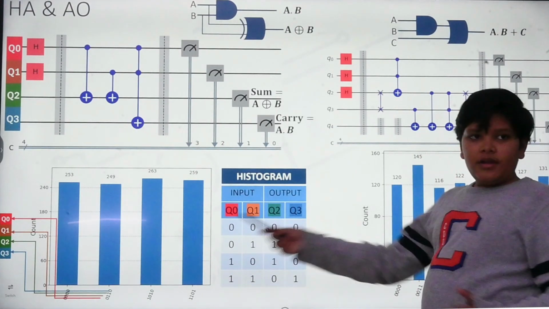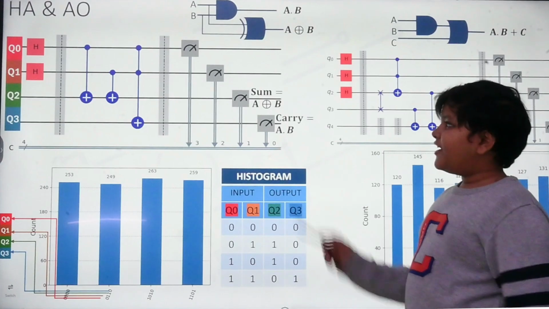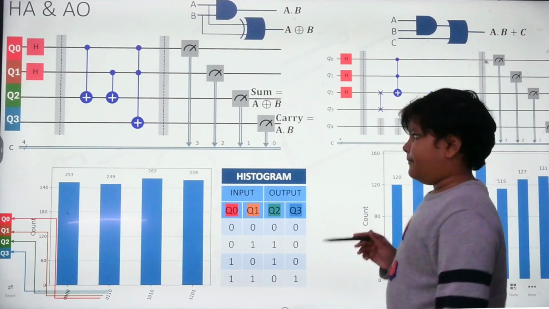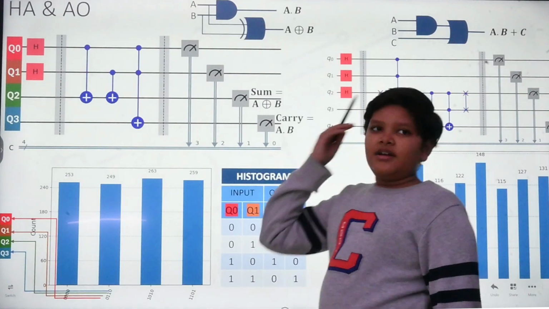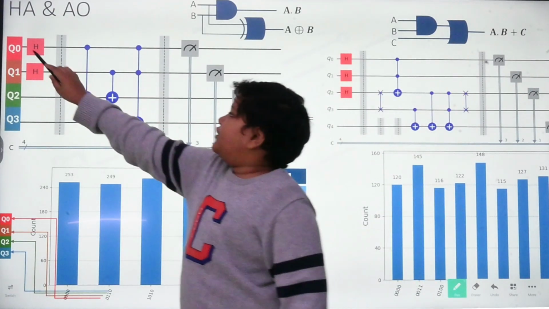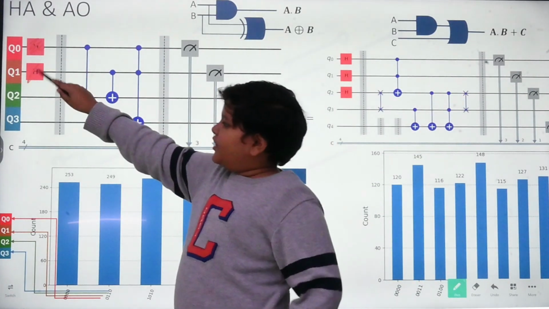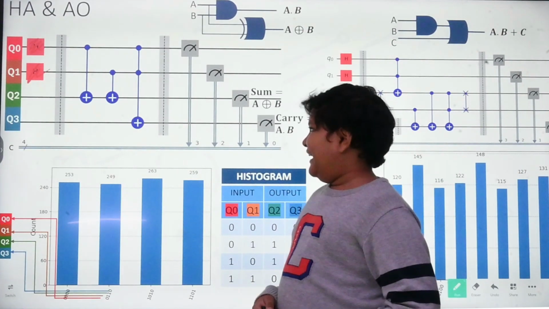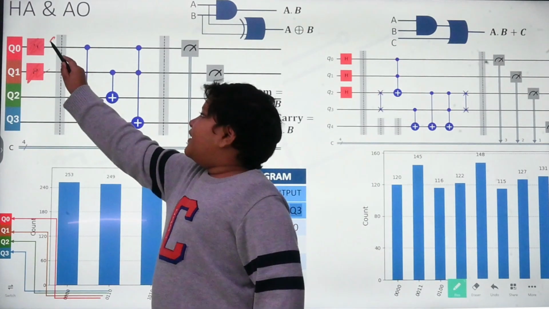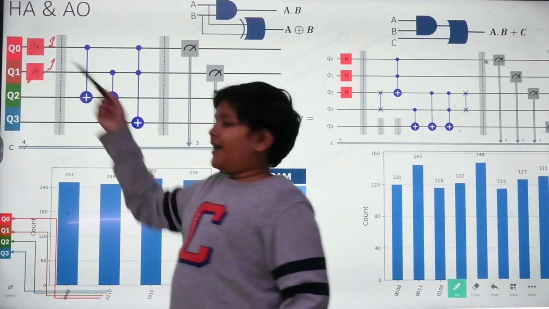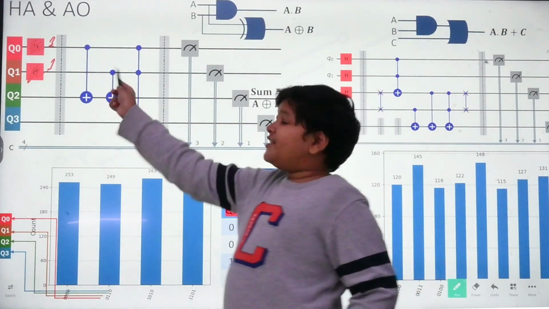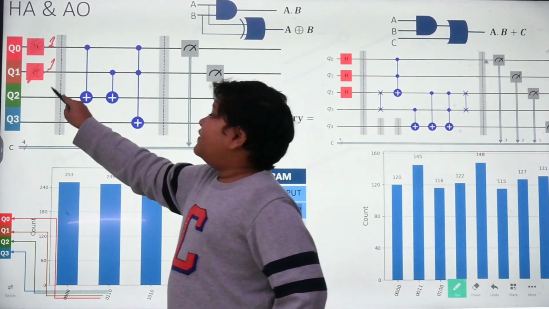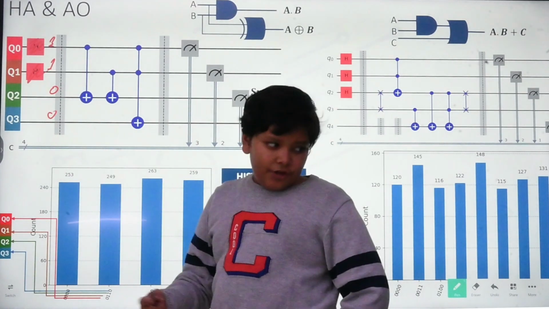So this is the H8 half adder. So first, these H gates are used for quantum parallelism, which I described. So we don't need this right now, as we're just checking the quantum algorithm and the classical algorithm. So now in the input, let's just do 1, 1 for now. As we remember, 1 is going into the control, it wakes the operation up. So these two always have to be 0 as helper qubits.